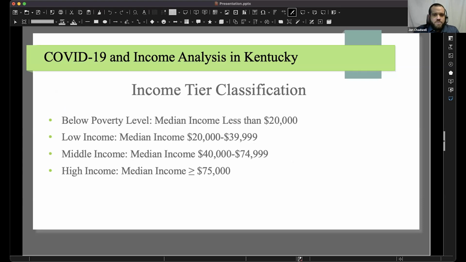And to compare the counties fairly, I grouped them into income tiers based on their median household income. Counties with less than $20,000 were classified as below poverty level, $20,000 to just under $40,000 as low income, $40,000 to just under $75,000 as middle income, and $75,000 or more as high income. This made it easier to see patterns in COVID-19 cases and deaths across different economic levels.